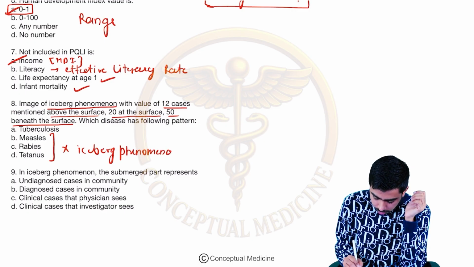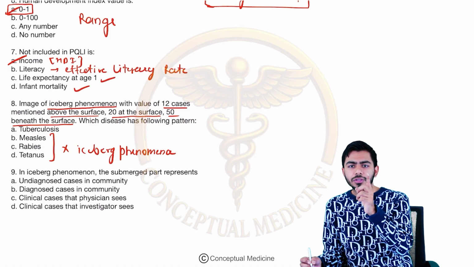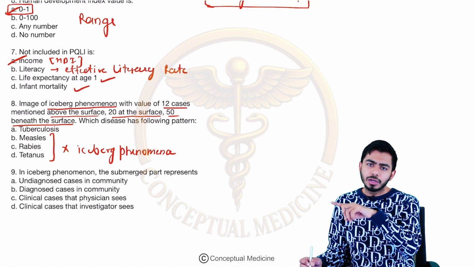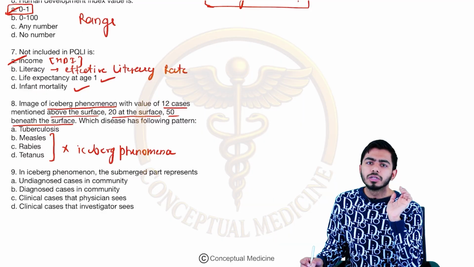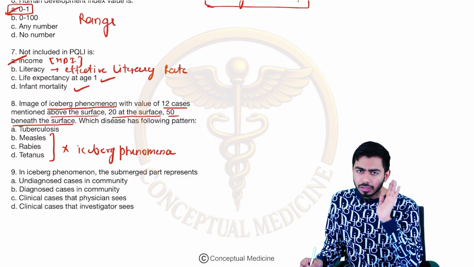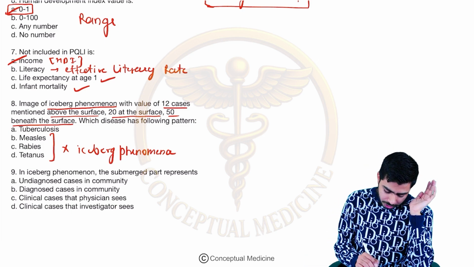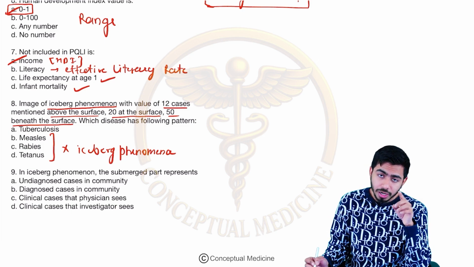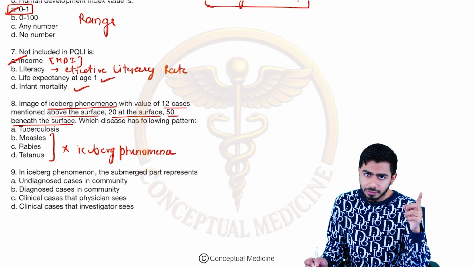Do not confuse it with rubella. R for rabies, R for rubella. Rubella shows the iceberg phenomena, but rabies does not show the iceberg phenomena. So please be very cautious in this case. So measles, tetanus, rabies, they do not show iceberg phenomena. I told you, please refer to the previous section as well.